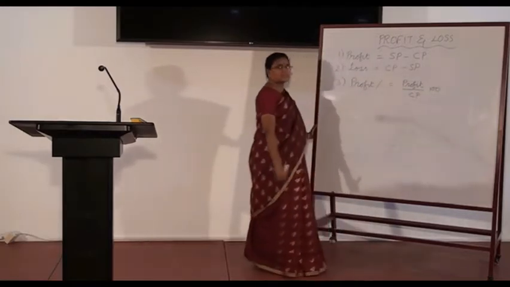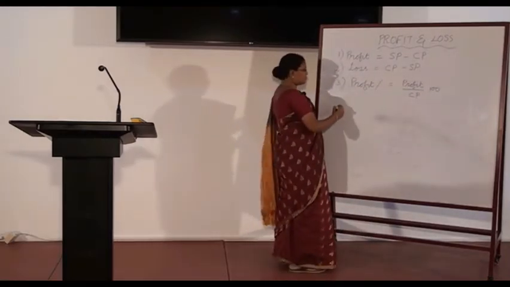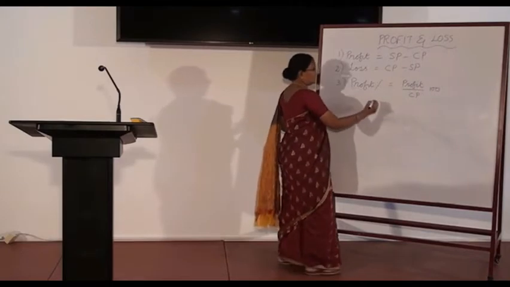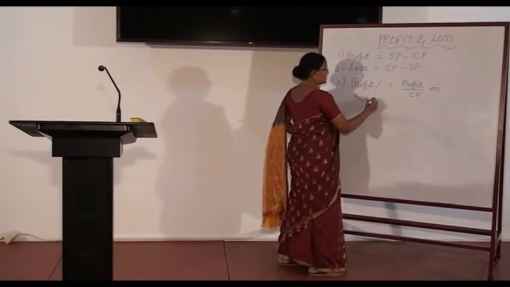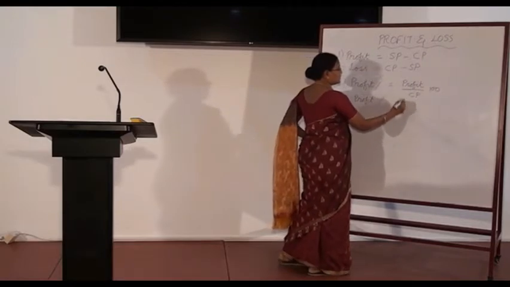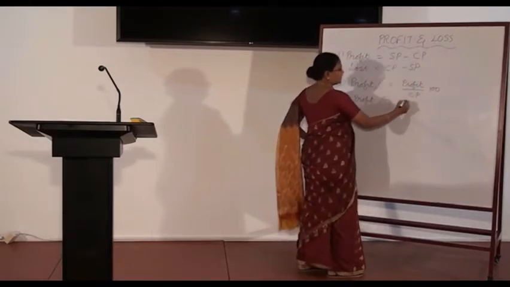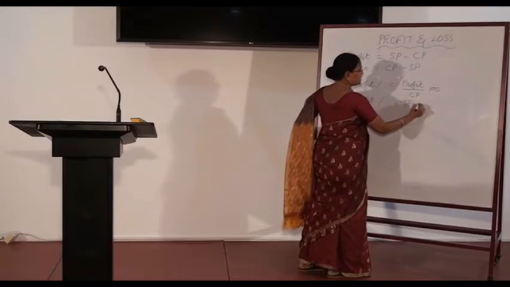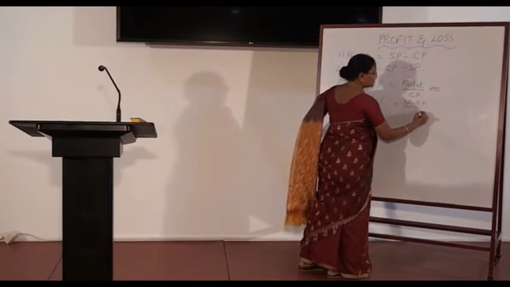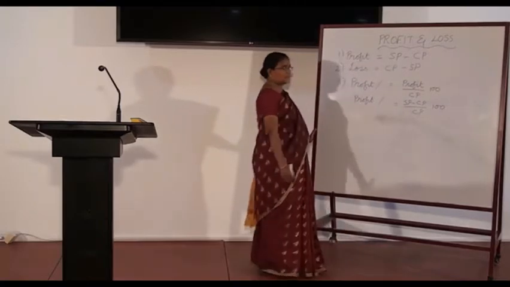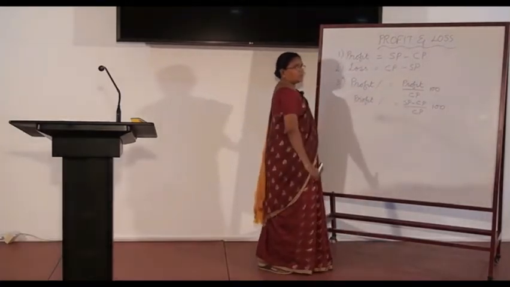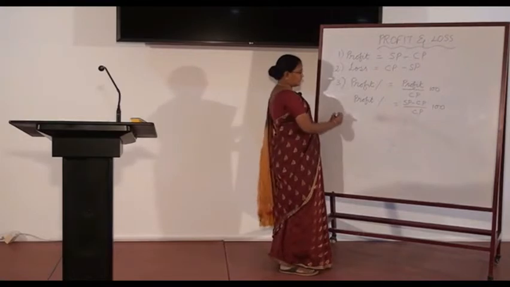In other words, profit percent is equal to, what is the profit formula using formula 1? SP minus CP, by CP, into 100. SP minus CP, the profit substitution, whole divided by CP into 100.